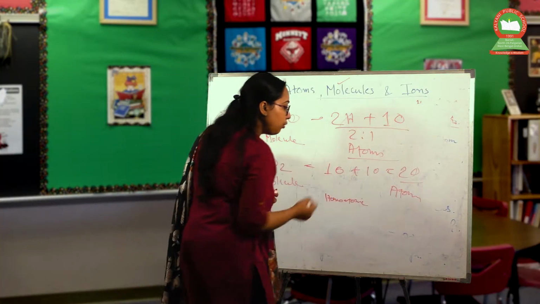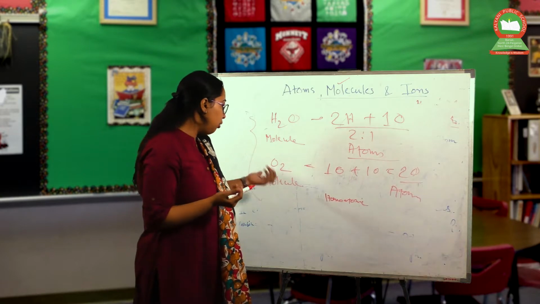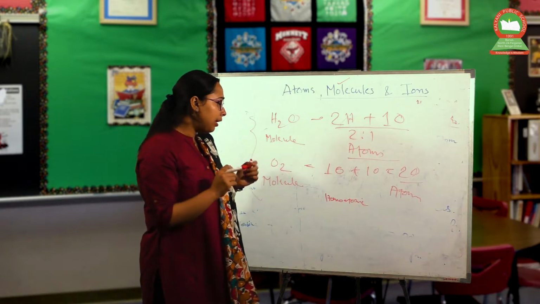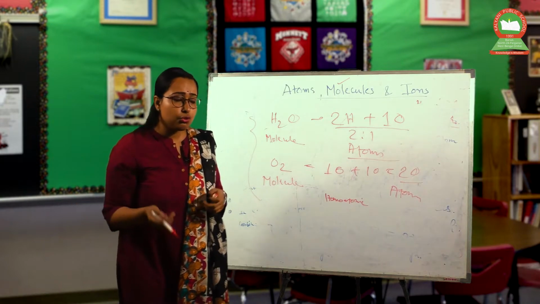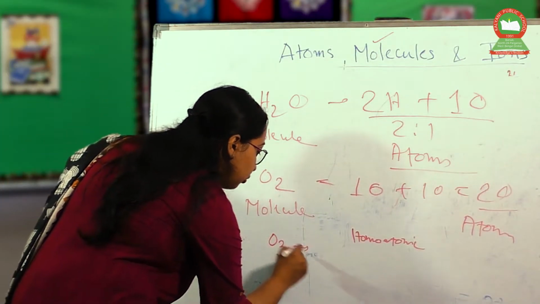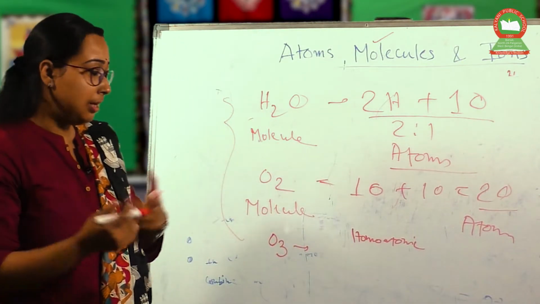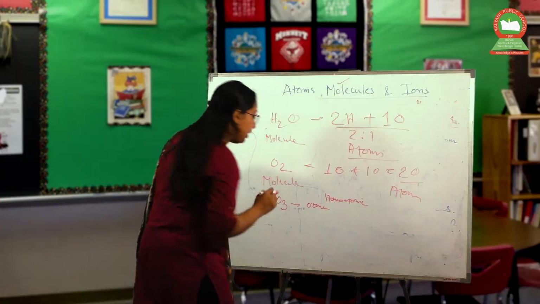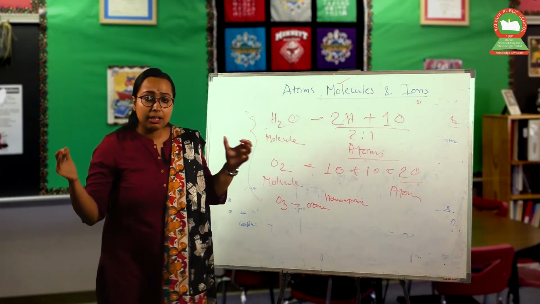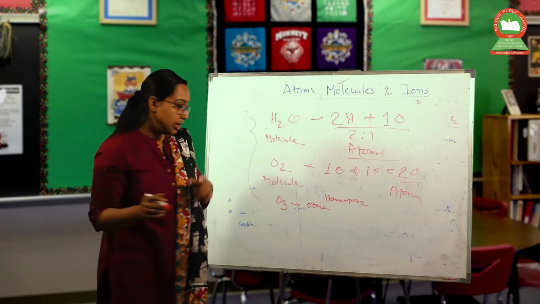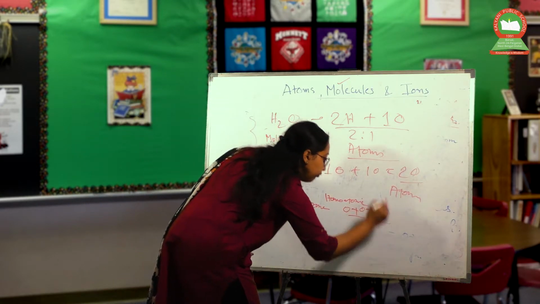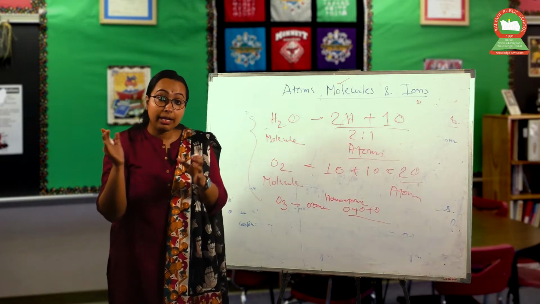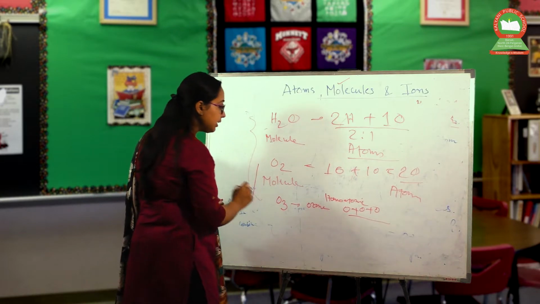Why two or more? Here, examples of such molecules are N2, N plus N. Two nitrogen atoms will form the N2 molecule, like this H2. But if we take O3, what is O3? We all know that O3 is ozone gas. So in the case of O3, how many oxygen atoms are involved? There are 3 oxygen atoms involved to form the ozone gas. So this is also a homoatomic molecule. This is the first part, the homoatomic molecule.